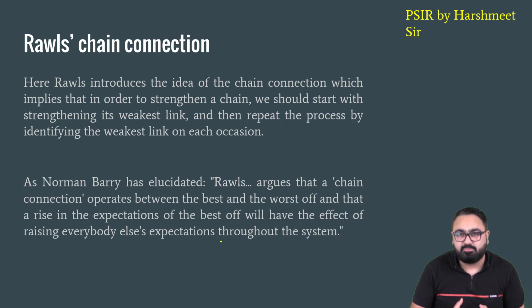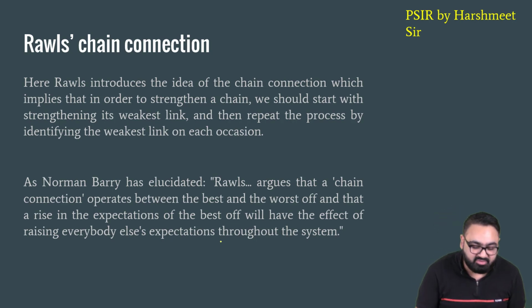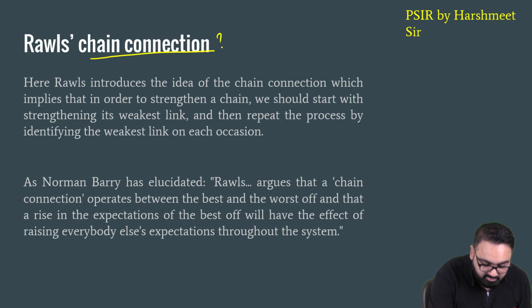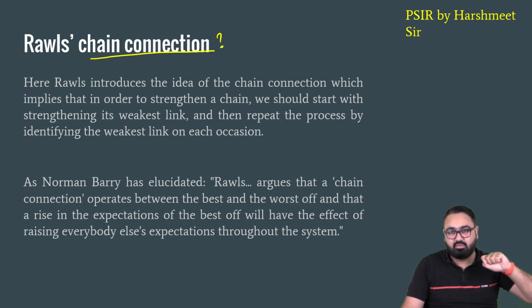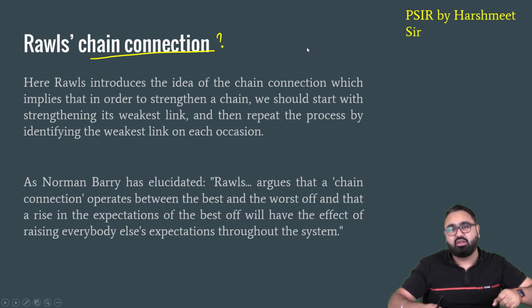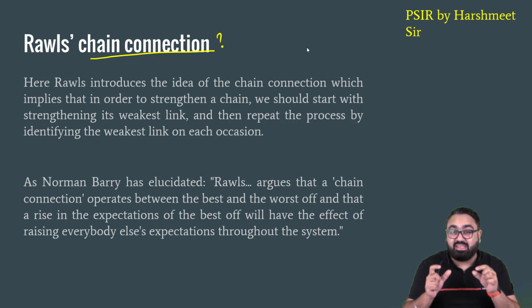Now, John Rawls explained and supported his theory by giving a principle of chain connection. When asked why is it that he is favoring those who are at a disadvantageous position, why is it that he is saying that goods should be distributed so that the people who are at the least advantage should get benefit out of it, his argument was, when you look at a chain, let's say you are using a chain to pull something, a chain is only as strong as the weakest link.